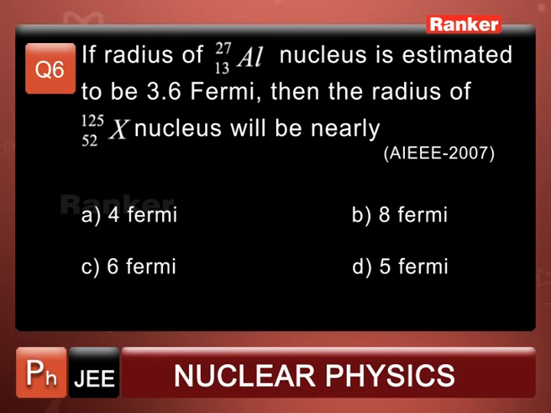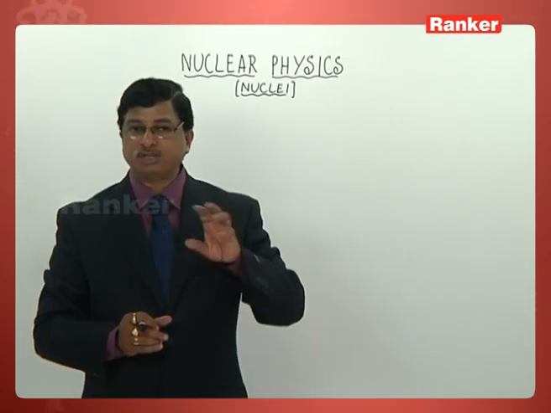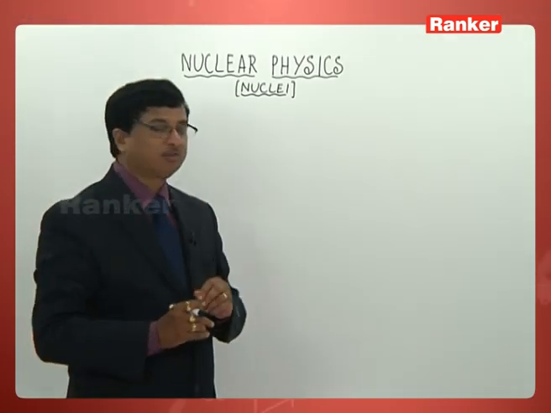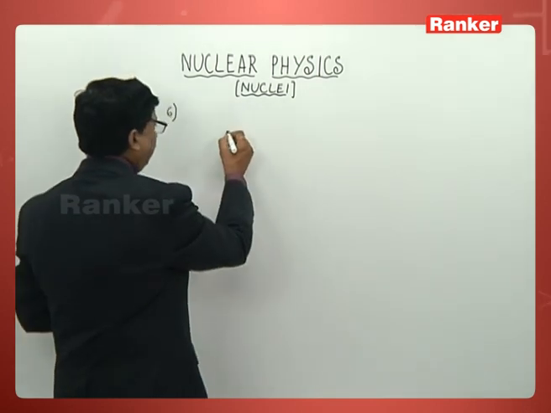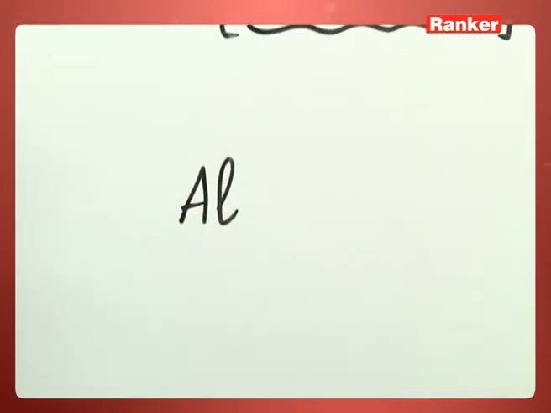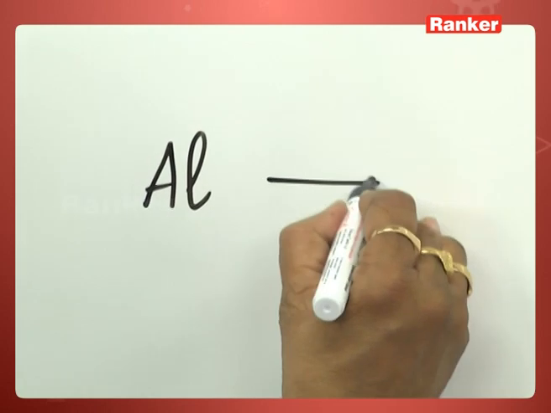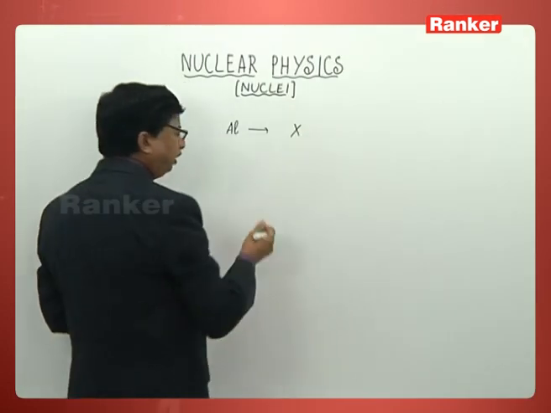The four options are given this way. The first option is 4 Fermi, the second option is 8 Fermi, the third option is 6 Fermi, and the fourth option is 5 Fermi. What is happening first of all here, you understand. Aluminium is now becoming an element X that he has given.